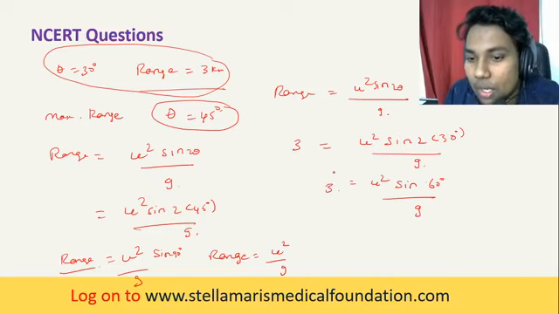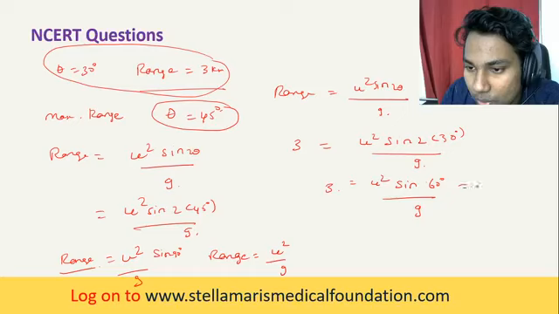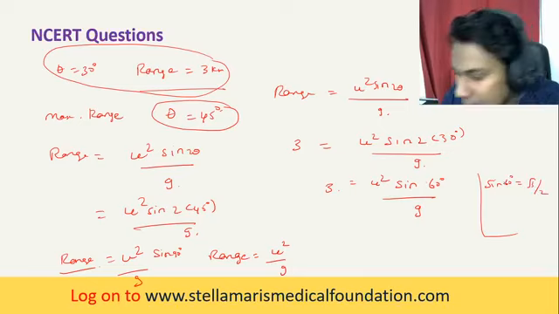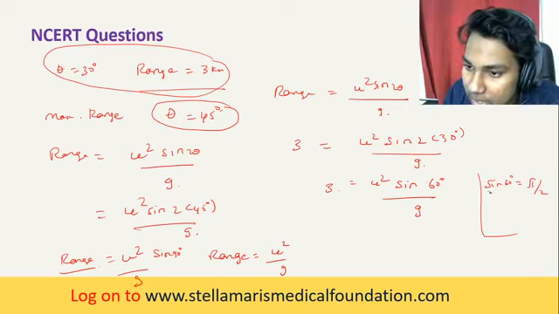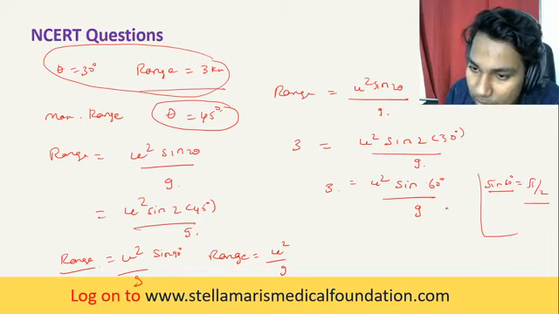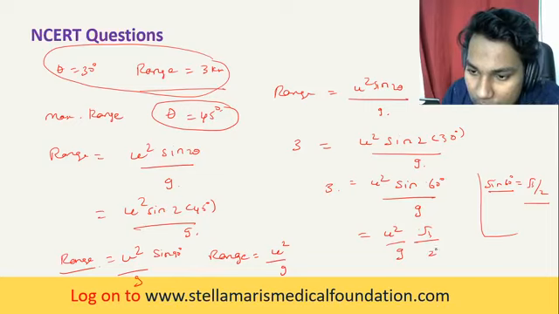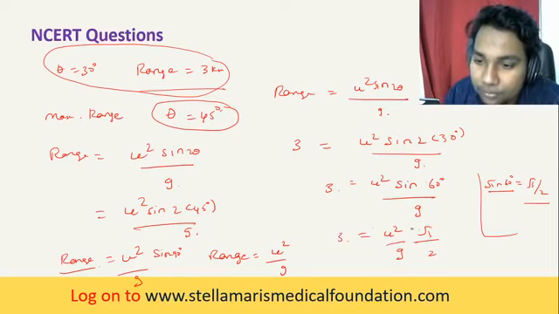Now what you can do, sine 60 degrees is root 3 by 2. Vishnu, welcome. Sri Vishnu, welcome to the class. Sine 60 degrees is root 3 by 2. Substitute that: u squared root 3 by 2g is equal to 3.